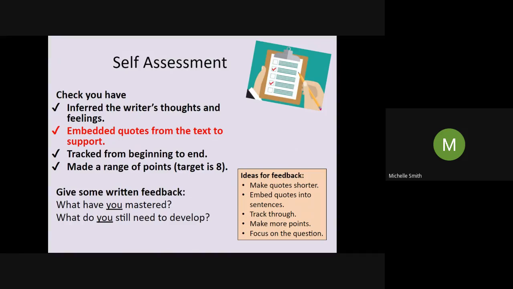The target was 8. So if you didn't make 8 points, obviously that could always be your feedback, couldn't it, for what you still need to develop. You need to try and make more points in the time. It's a timing issue. But try and give yourself some feedback once you've done that check-in. So what have you mastered and what do you still need to develop? That little box there on the right, ideas for feedback, they're more developmental ones if you're not sure. So please pause the video now, 5 minutes, just check those ticks, please, and then write some self-assessment feedback. What have you done well in these activities today, and what do you still need to develop?